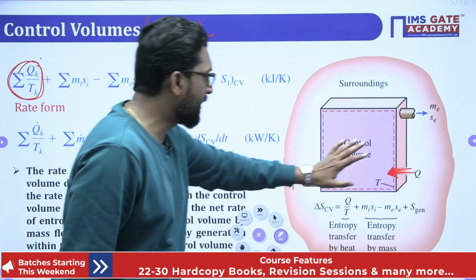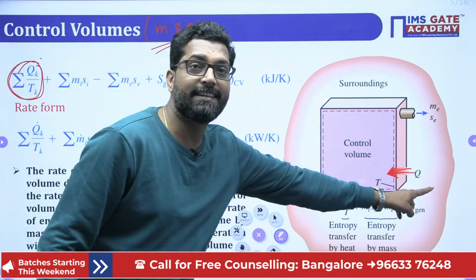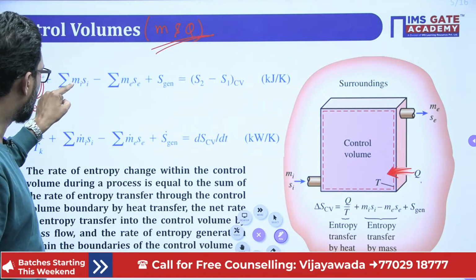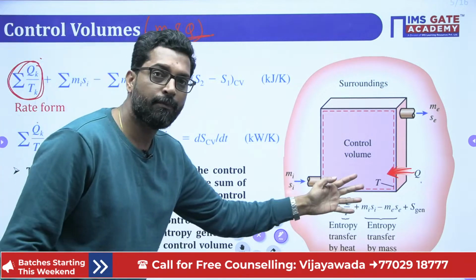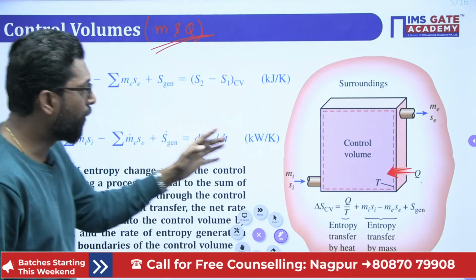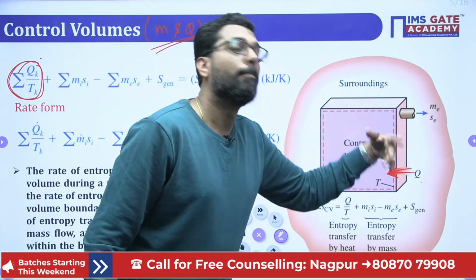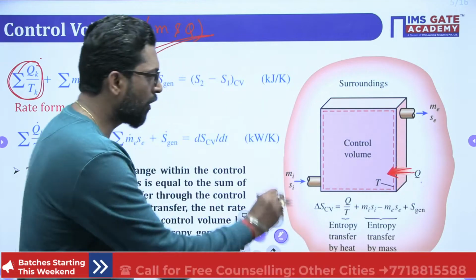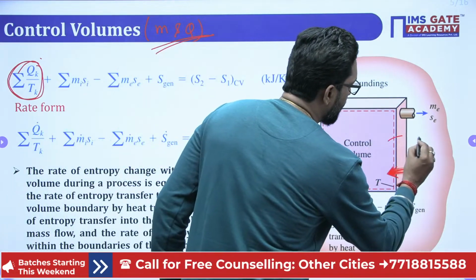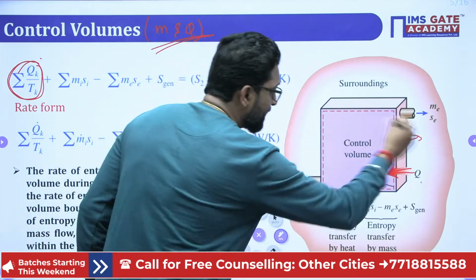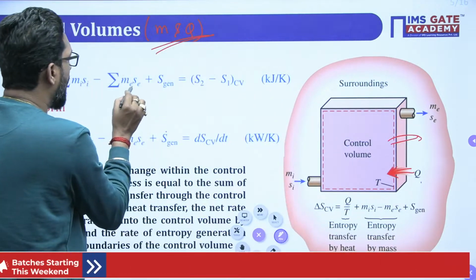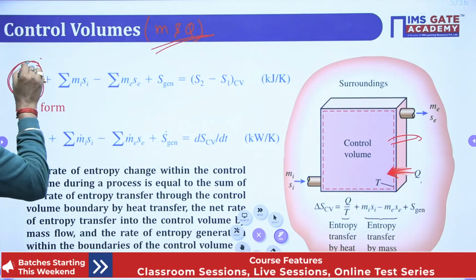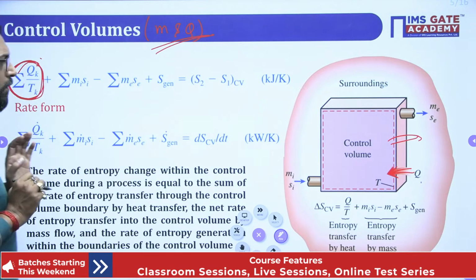If there is nothing in, only exit is there, only exit in the form of heat, then we take the summation of all the masses in minus the summation of all the masses exit minus the summation of all the heat divided by T. Why? Because if heat is out, so heat is exit, you have to add the heat in the exit term. So in general, this is the net heat transfer, that's it.